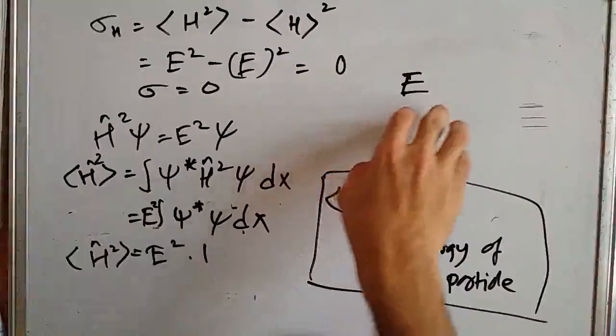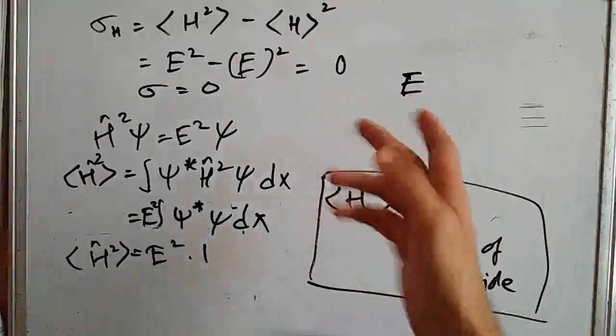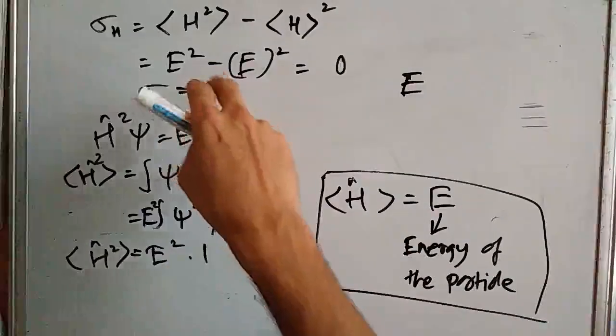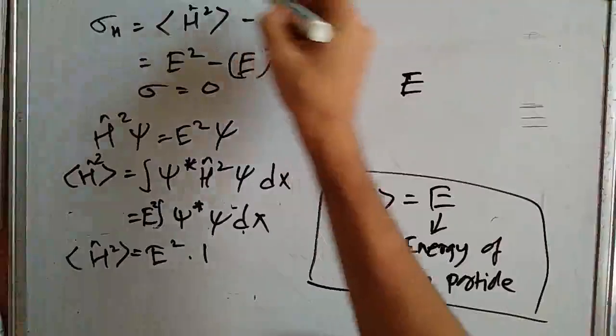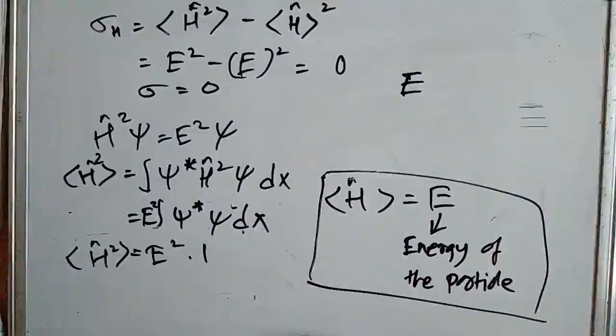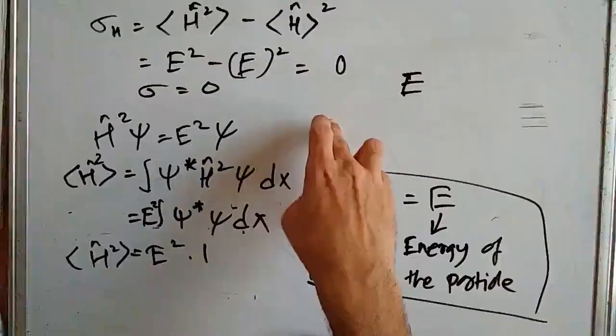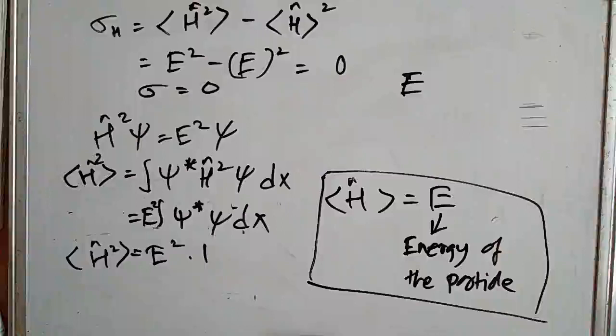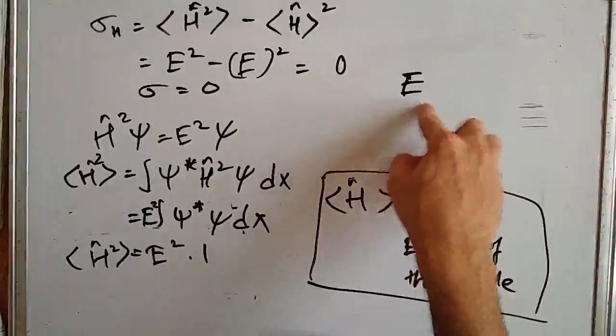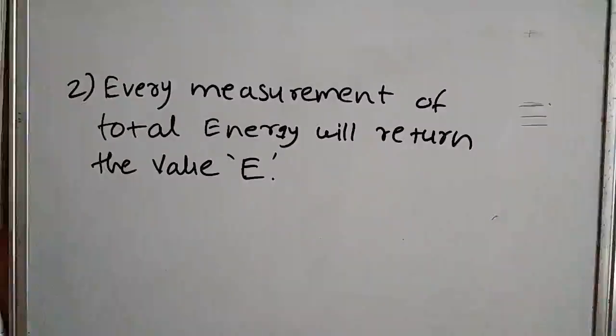For measuring a system's energy, we will make use of the Hamiltonian operator H hat, operated on the system, and in making a measurement of the energy of a system, we will get this value E. So our second takeaway from the separable solution is that every measurement made on the system for finding its energy will return the value E, because as we have seen, the variance of the Hamiltonian is 0.